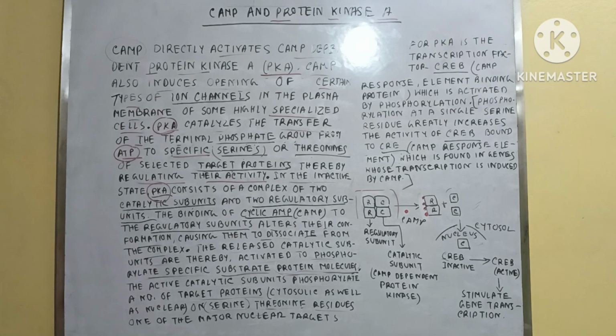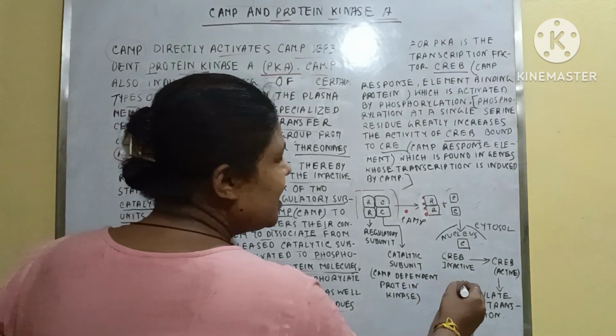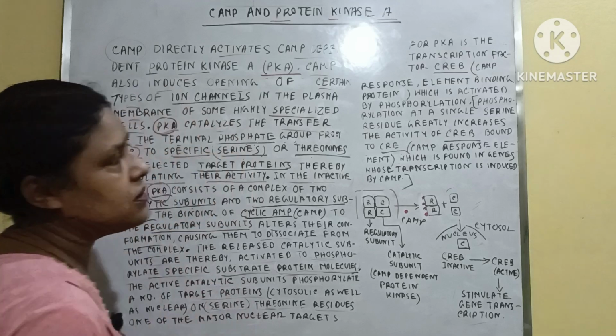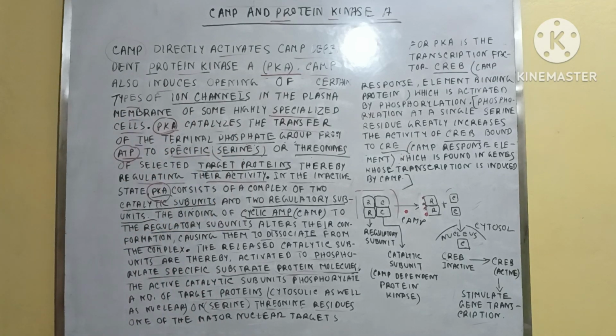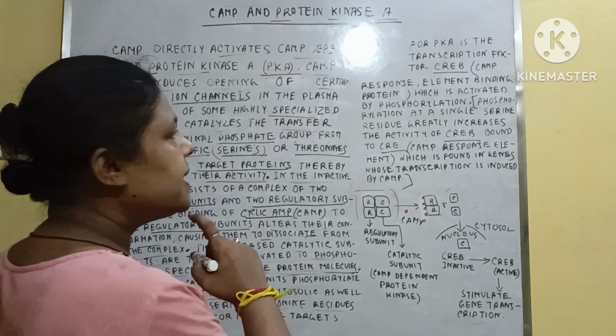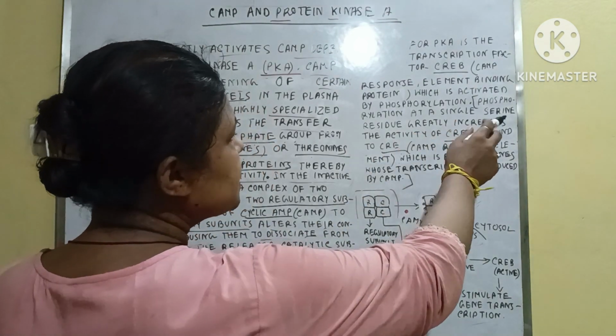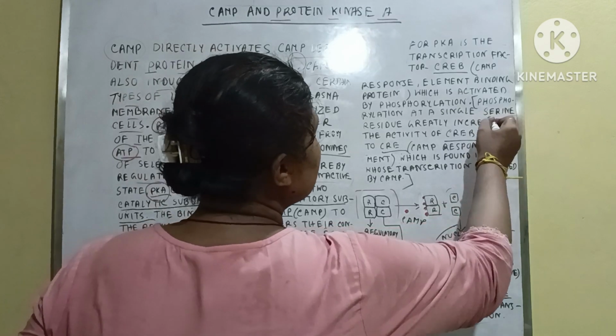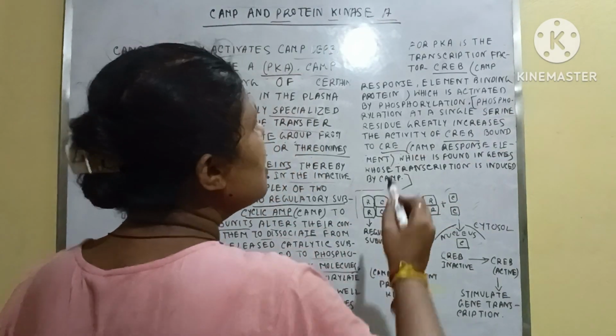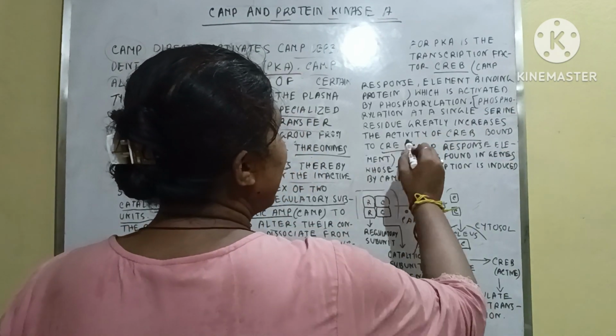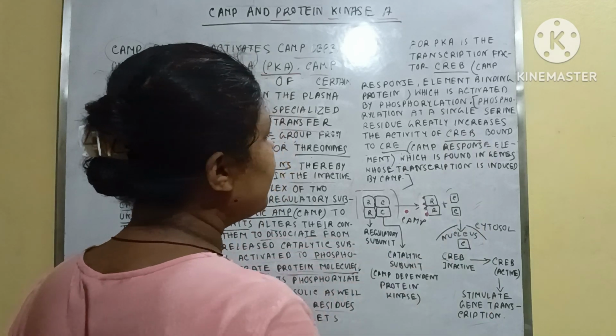Without phosphorylation it cannot be activated, and if it is activated by phosphorylation, what happens? It stimulates gene transcription. And another thing is that phosphorylation at a single serine residue greatly increases the activity of CREB.